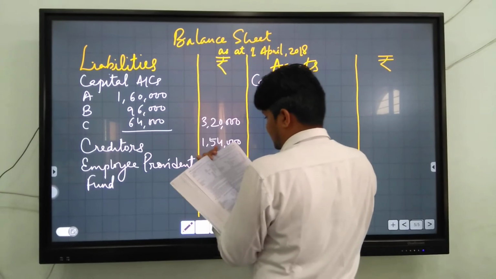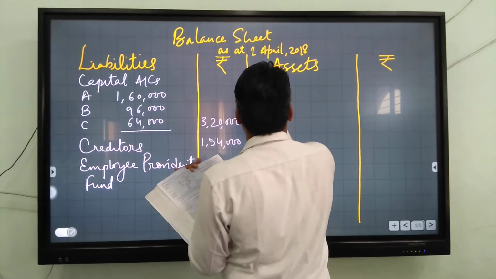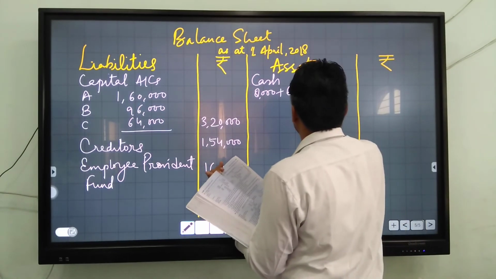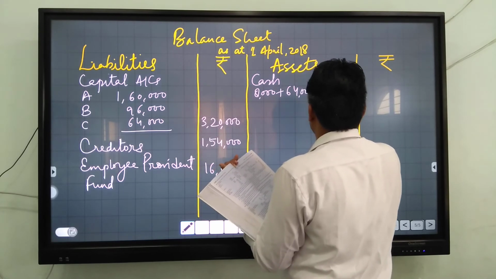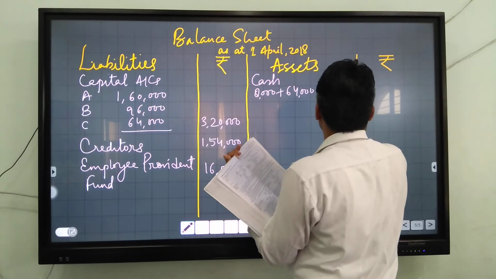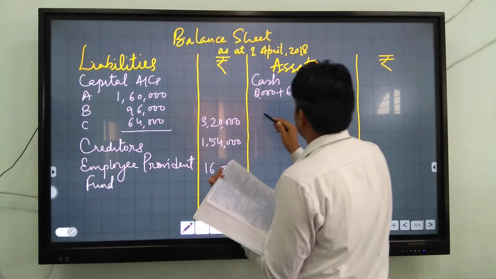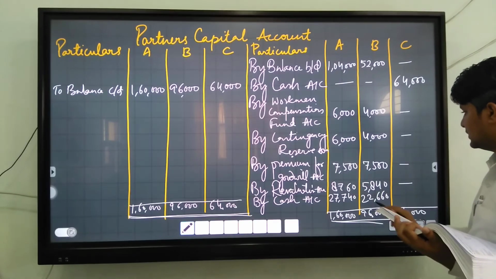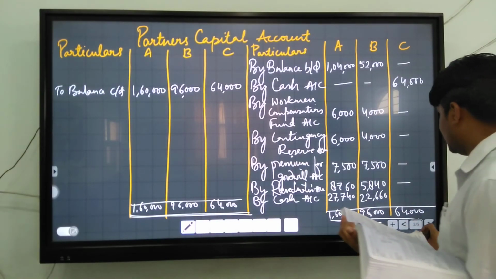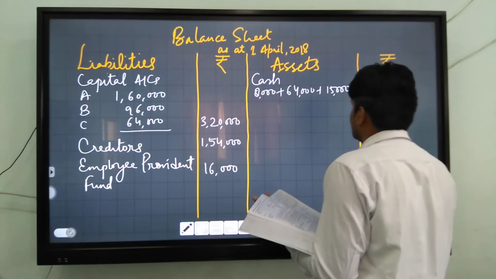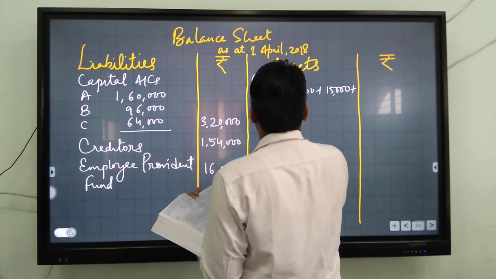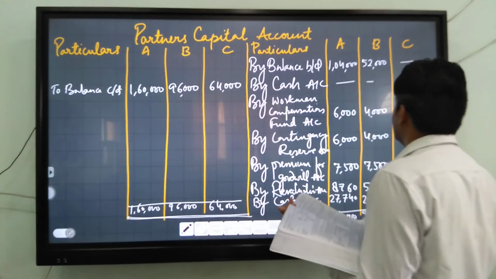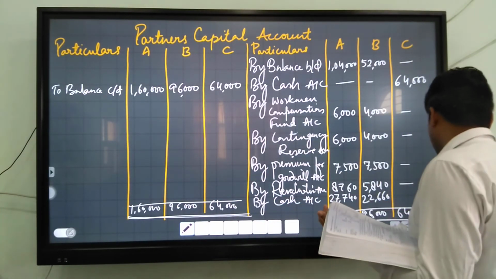cash is given 8,000 already in the balance sheet. You have to add the new partner's capital, that is 64,000, and goodwill amount is 15,000. Plus, you have to add this amount 27,740, and B will bring 22,660.